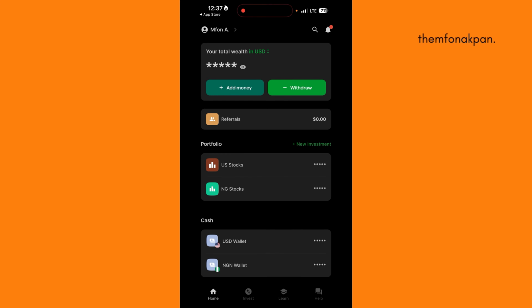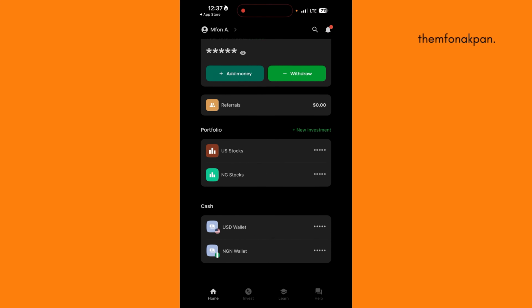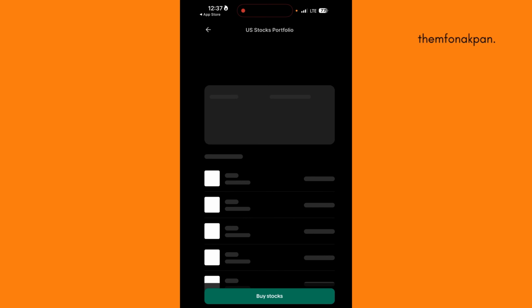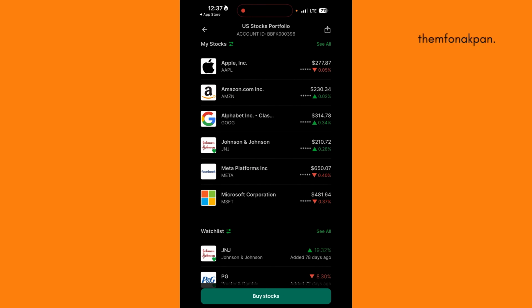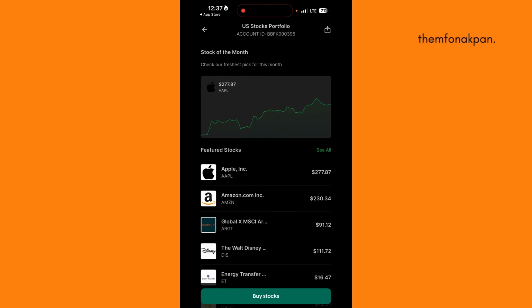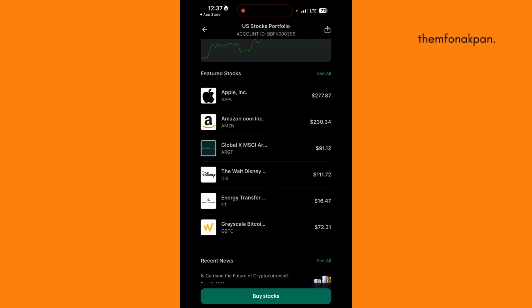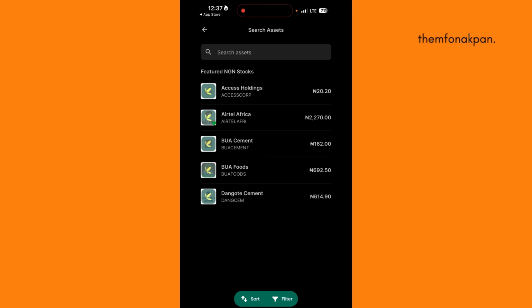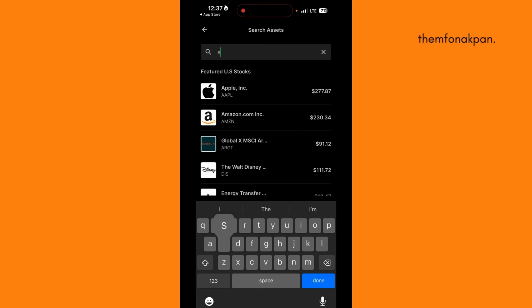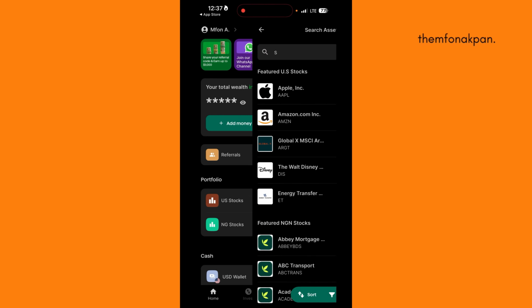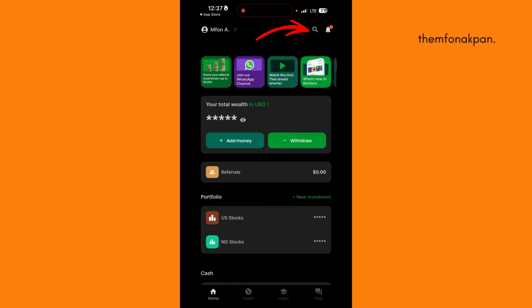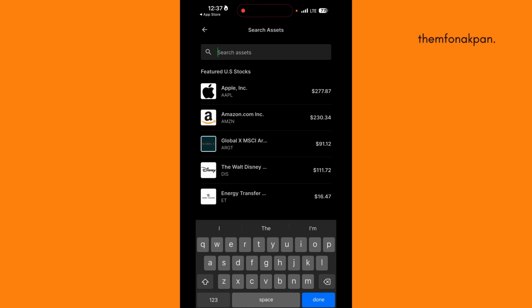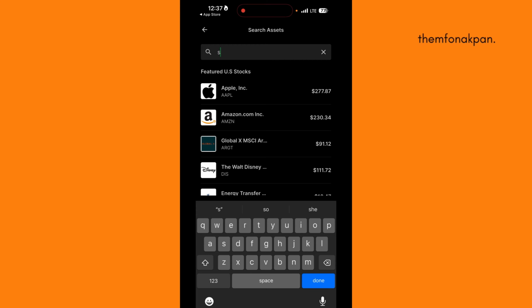The next thing we want to do is to invest. Yay, the most exciting part. If you click on US stock, this is my portfolio, some of the stocks in my portfolio. If you go down, you're going to see featured stocks. But say you have a stock in mind you want to buy. Let's say we want to buy from Shopify. You click on the search bar. Sorry, I didn't show you that. You want to click on this search bar here on the dashboard. You come here and we're going to search for Shopify.